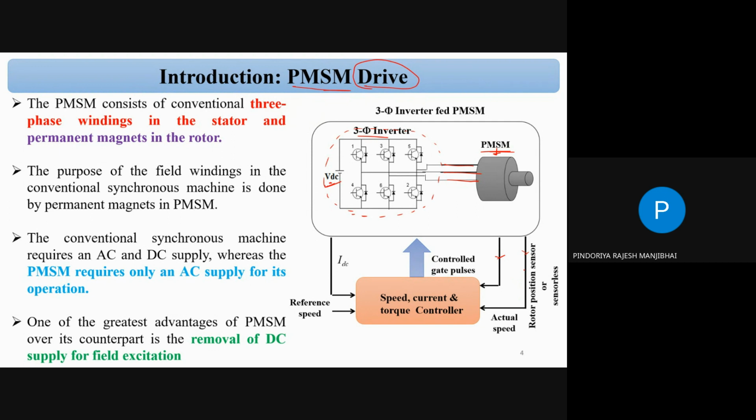So we can operate this PMSM maybe with a sensor, and that sensor is a Hall effect sensor. The role of the Hall effect sensor is to sense the position of the rotor, correct? Because on the rotor side there is no winding. On the rotor side there is only the permanent magnet.